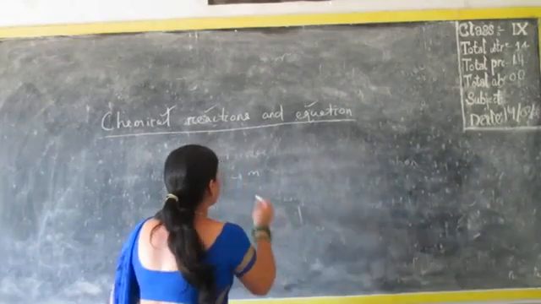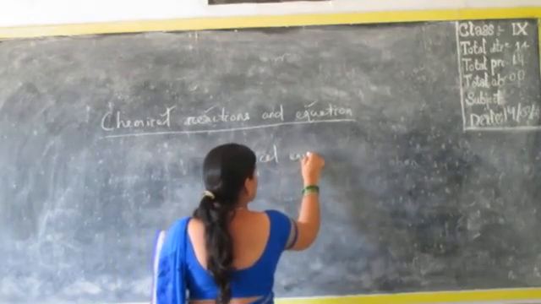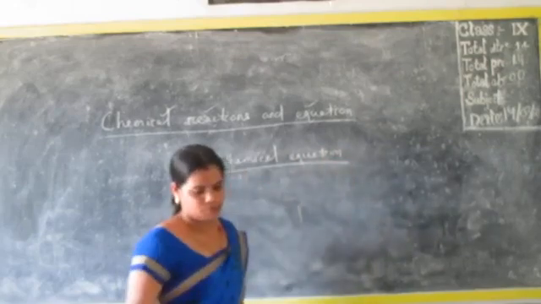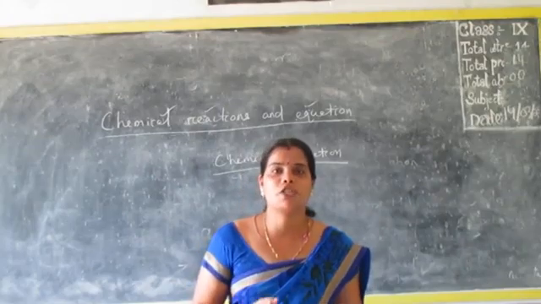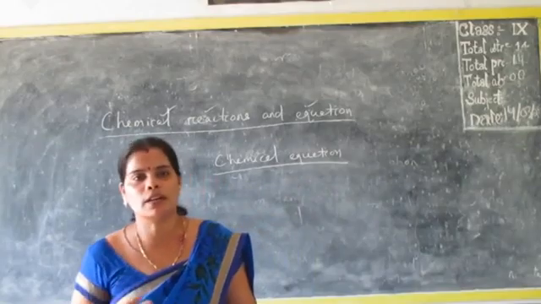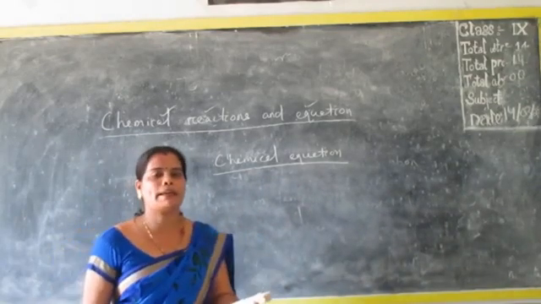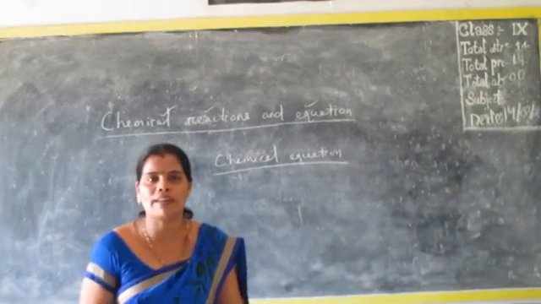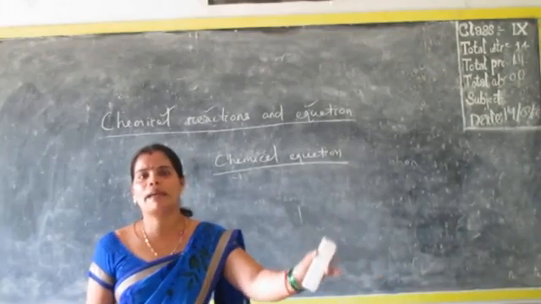The next thing is the chemical equation. So what is a chemical equation? The description of a chemical reaction in the short form of words is called a chemical equation. Same thing I would like to repeat again. Magnesium ribbon when burnt in oxygen, what are we writing in the equation? Magnesium plus oxygen gives rise to magnesium oxide.